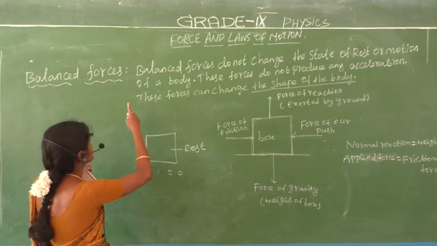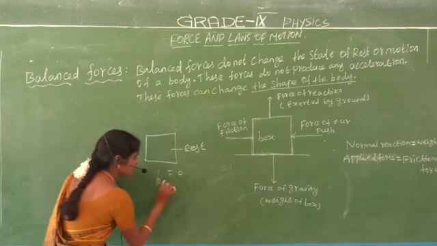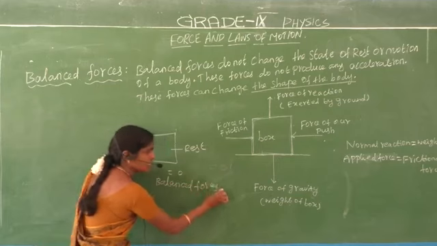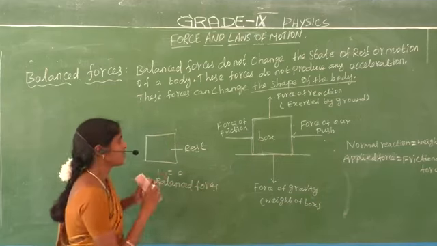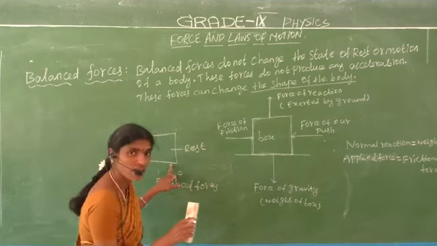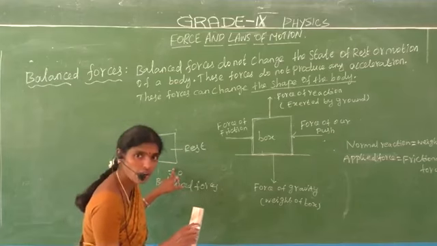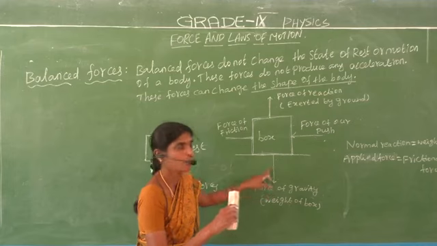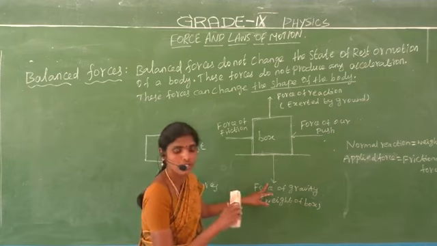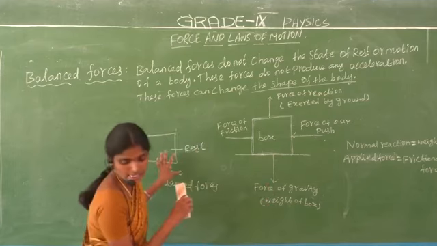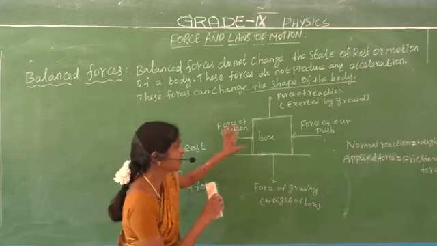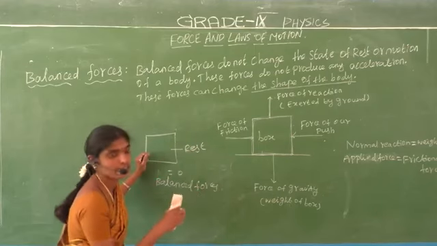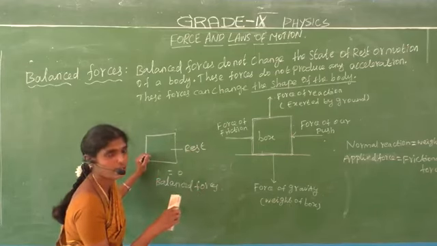So the force is called the balanced forces. An object at rest or a stationary object means the four forces equal to 0. If the resultant of all the forces acting on your body is 0, the force is called the balanced force. Are you understand?